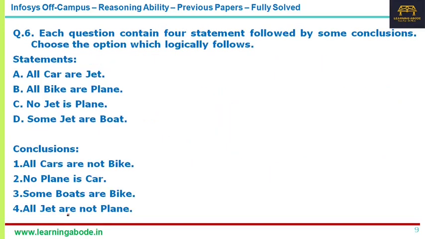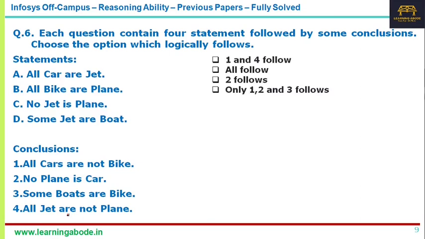Now coming to the sixth question. In this question you are given four statements and four conclusions, and they have given a checkbox, which means that multiple answers are possible. Only one answer choice may be correct, or even multiple answer choices may be correct. So we have to clearly check and answer this.